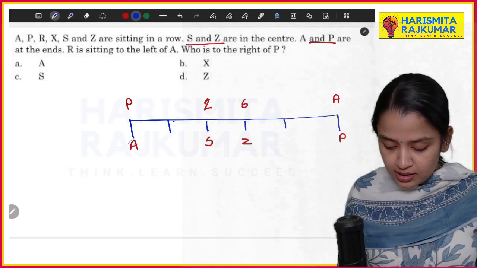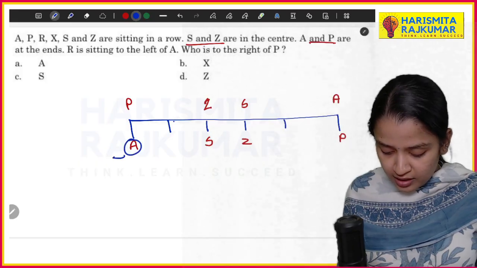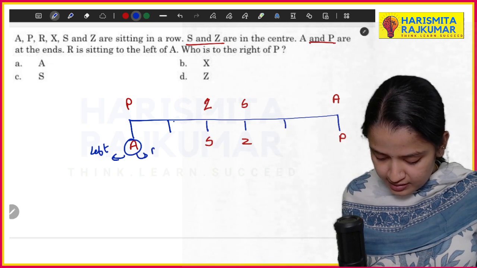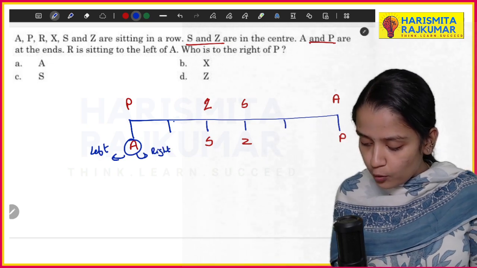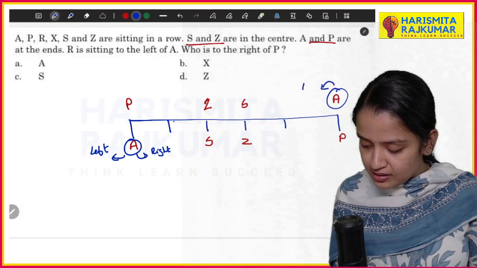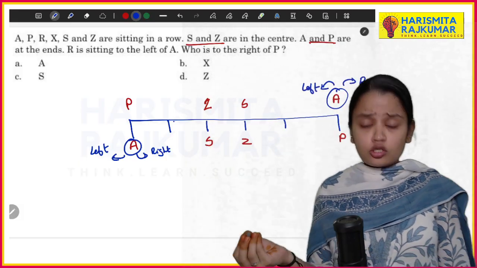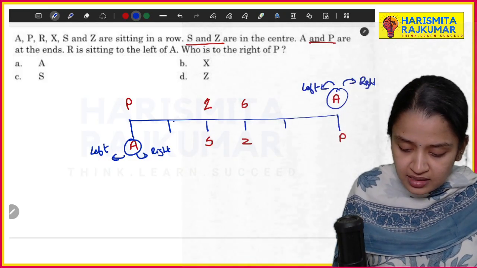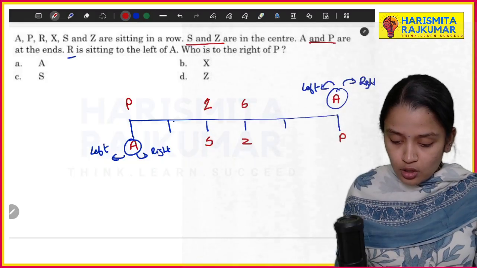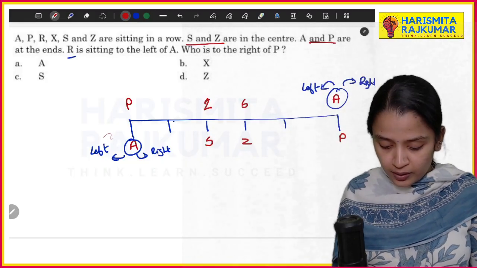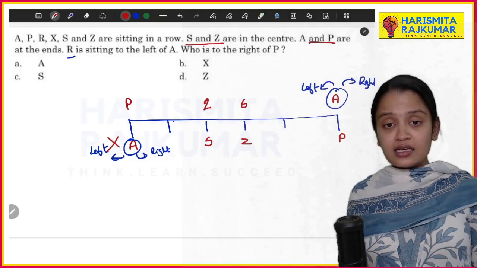When I consider this possibility, A's left is this and A's right is this. When I take this possibility, A's left is this and A's right is this. So when I look into it, R is sitting on the left side. So left of A in this one you don't have any seat.